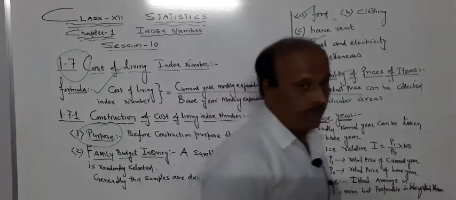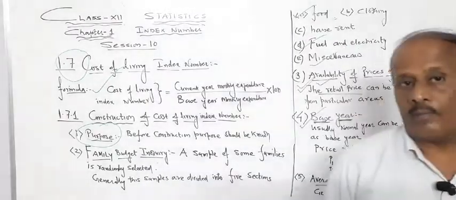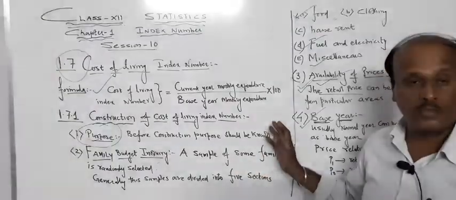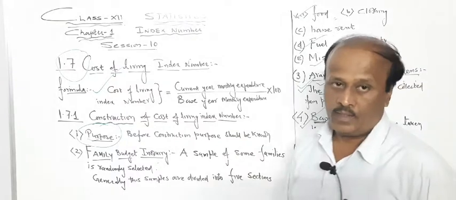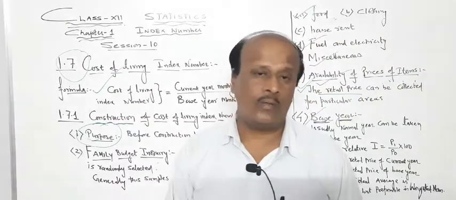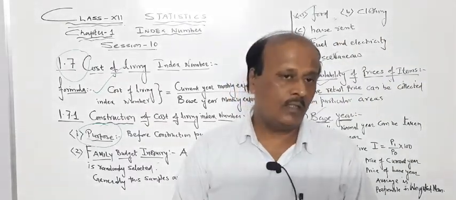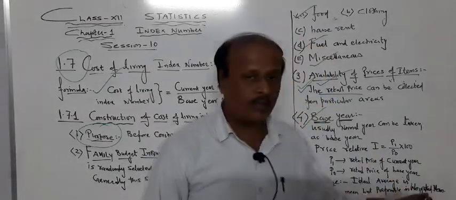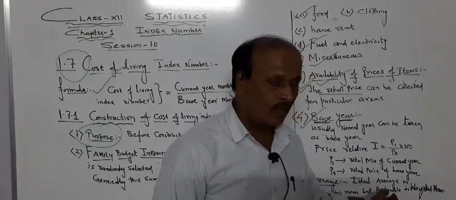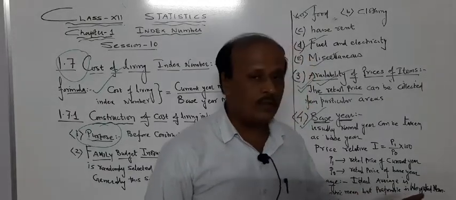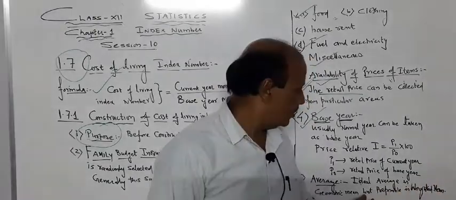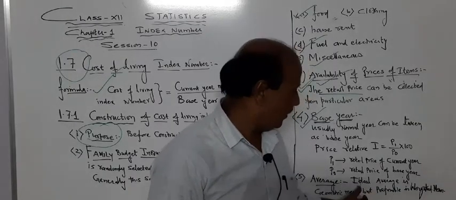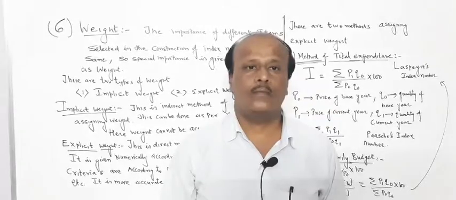Now, average. Many times it happens that prices of certain items are available and we get 3, 4, 5 prices. At that time we have to find the average or mean. Usually you know that geometric mean is the preferable mean, but the problem is that calculation wise geometric mean is slightly tougher. So usually we prefer a weighted mean to find the average price of those items.